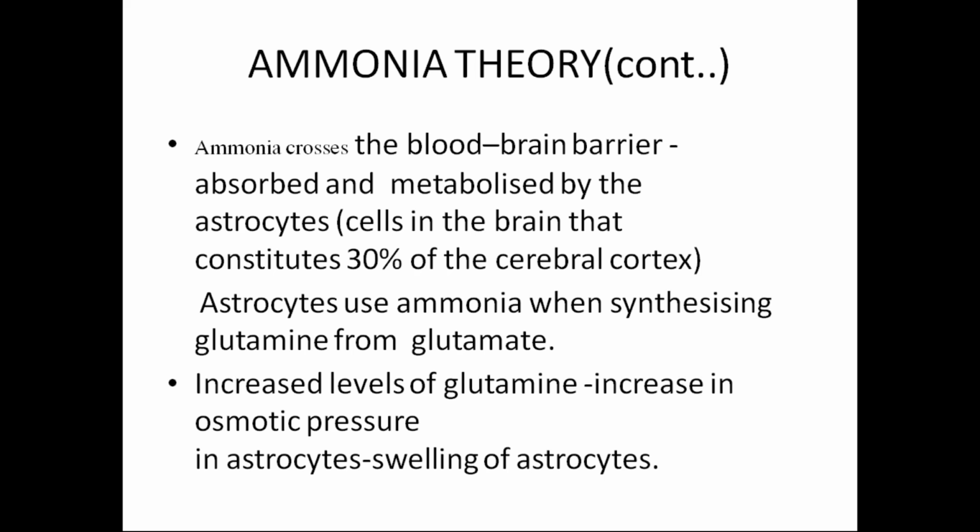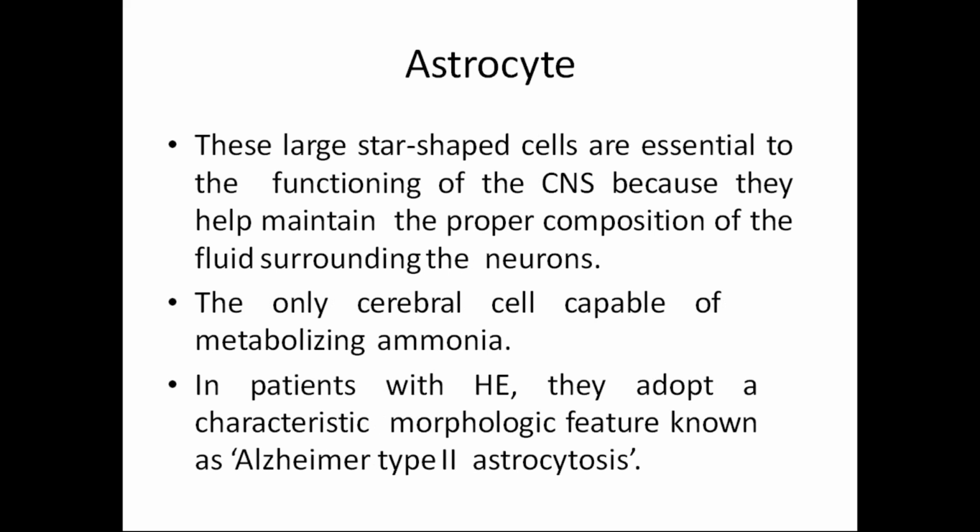Because of the increased glutamine, it accumulates within the astrocytes and is osmotic in nature, meaning it draws water in from the circulation. So the astrocyte swells up, and because of excess swelling there will be lysis. This is how the astrocyte gets damaged in this process.